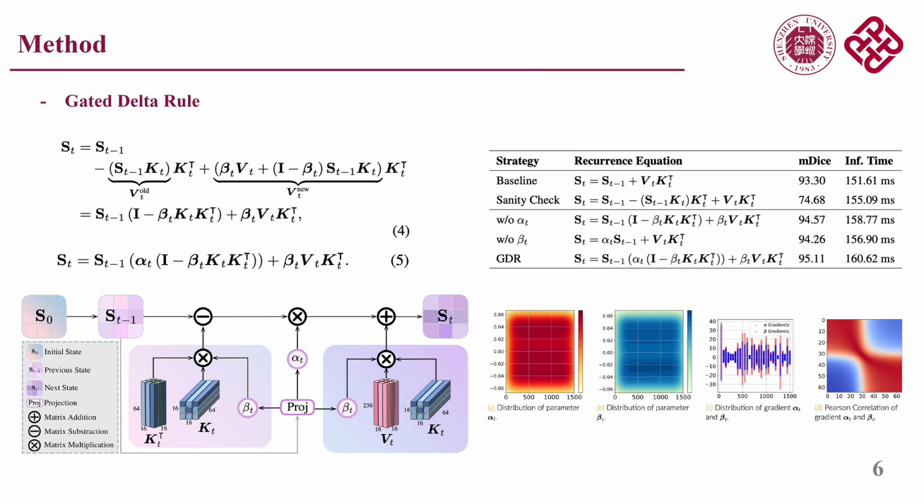A major challenge in long video tasks is how memory is represented and updated. While LKVM improves efficiency, it still struggles with complex frame-to-frame variations. To address this, we introduce the gated delta rule, which allows the model to manage memory more effectively. Here, the data-dependent matrix beta controls the strength of writing new information during memory interactions, while alpha controls how quickly outdated content is forgotten. We also visualize how alpha and beta evolve during training.